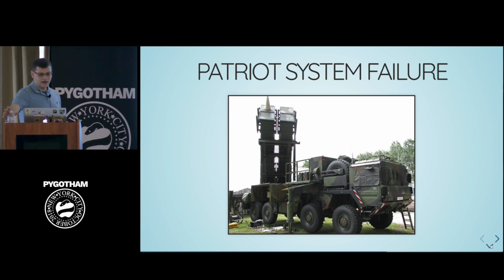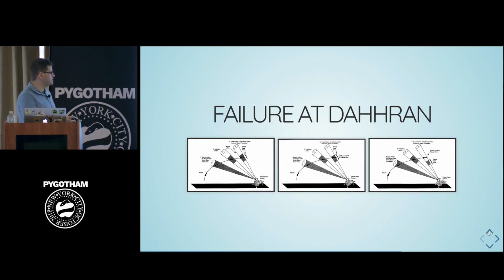Scud missiles. However, on February 25th, 1991, the Patriot system defending the Dhahran Air Base in Saudi Arabia detected an incoming Scud missile, but failed to intercept it. To understand the reason, we need to understand a little bit how the system works.